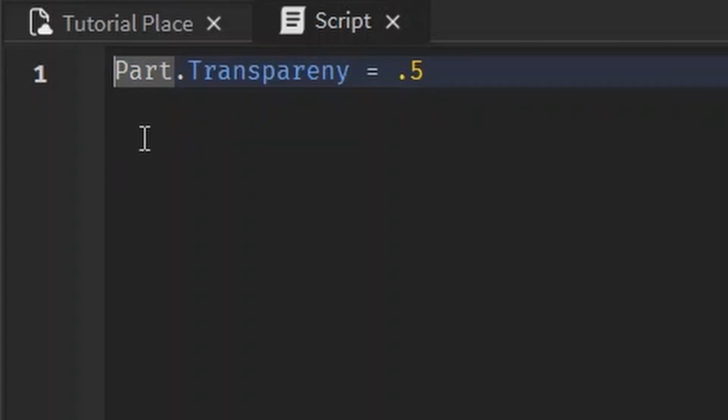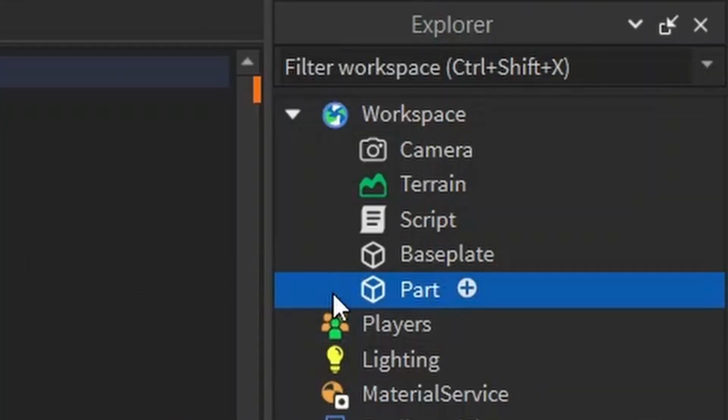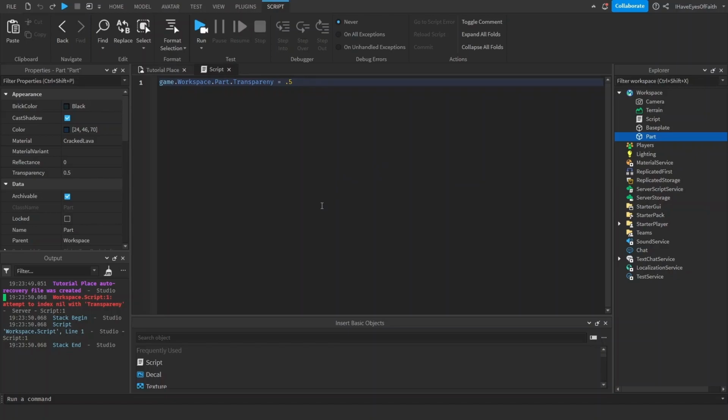Like before, you can't just go straight to part. A computer wouldn't go straight to part. It would go to game, then workspace.part, because it goes from broader to more specific. You have to try to get inside the mind of the computer.